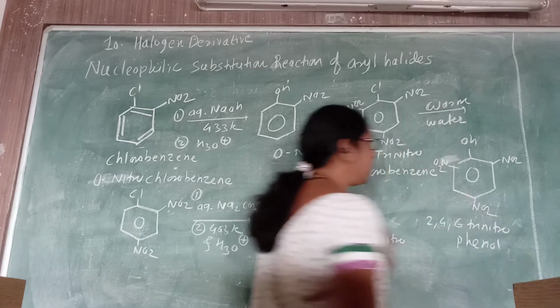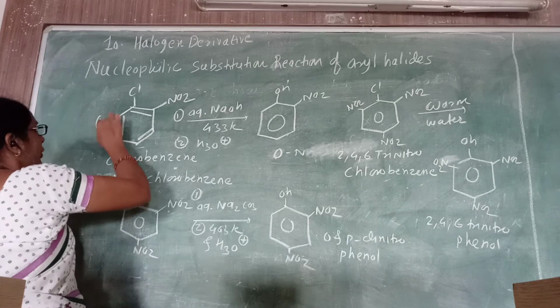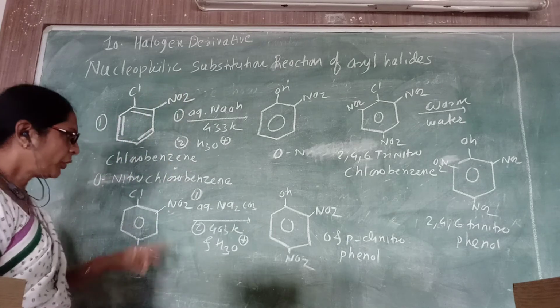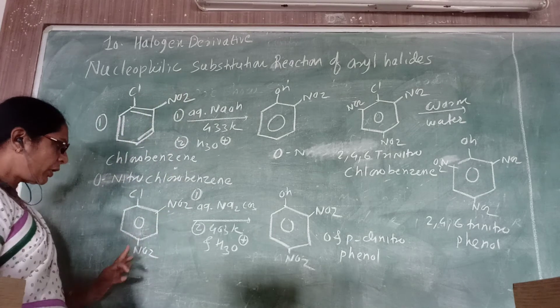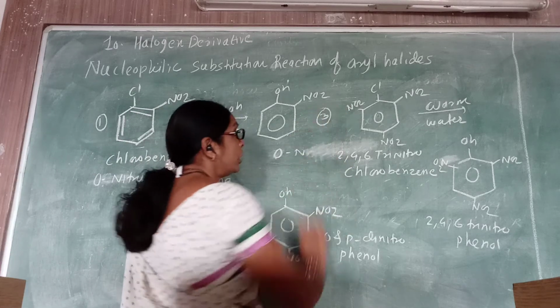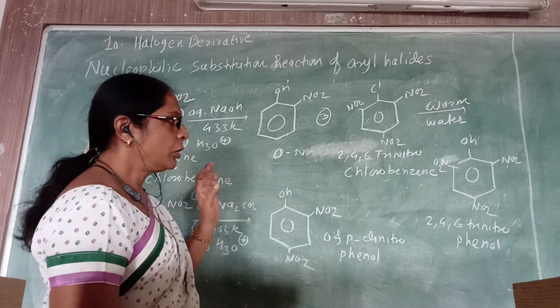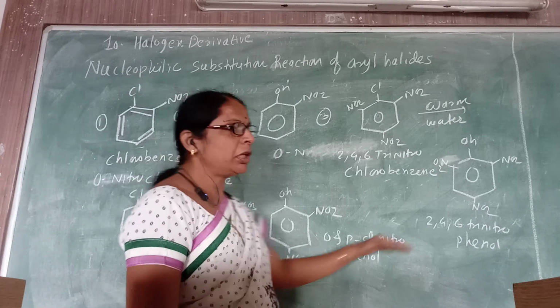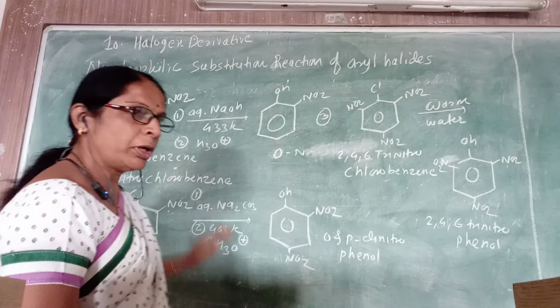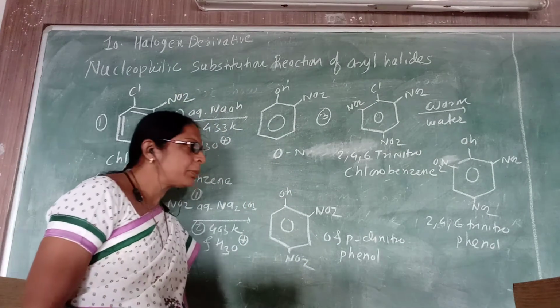So why is it possible? We observe that in the first case there is only one electron withdrawing group at the ortho position. In the second case there are 2 electron withdrawing groups at ortho and para positions. In the third case there are 3 electron withdrawing groups at the 3 positions. So the rate of reaction goes on increasing as we proceed, and because of this the reaction is favorable.